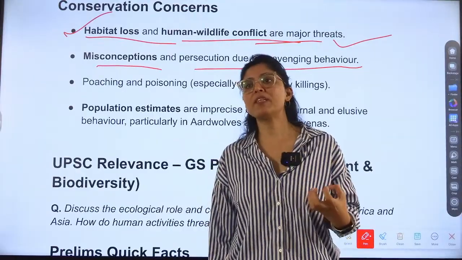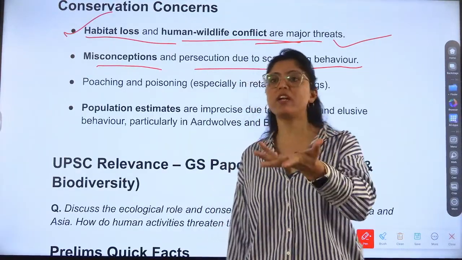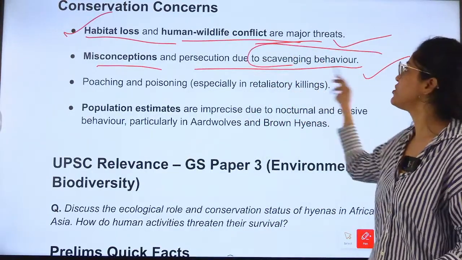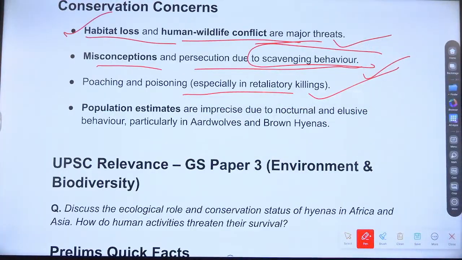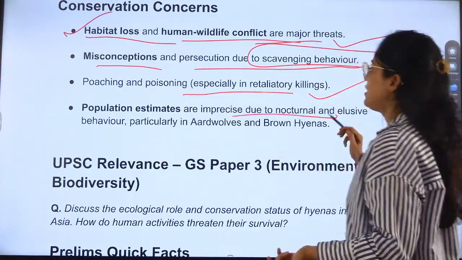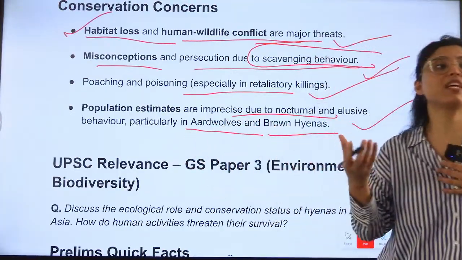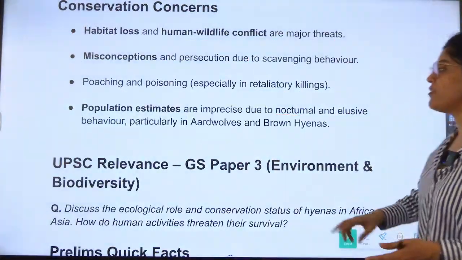This is the basic nature, but because of it, humans, according to their understanding, are killing animals. Poaching and poisoning are also there. Next, population estimates are imprecise due to nocturnal and elusive behavior, so we do not get the correct population of these hyenas because of their behavior.